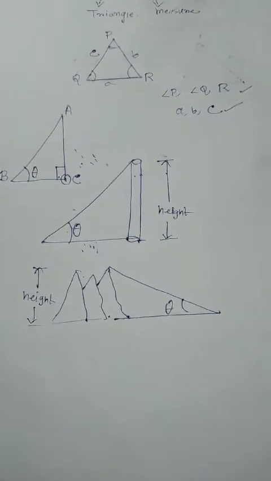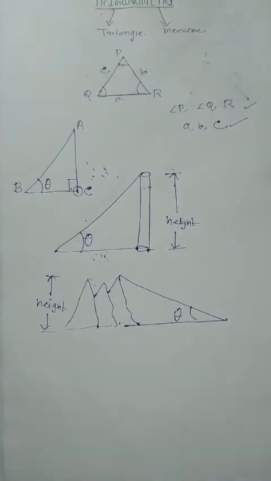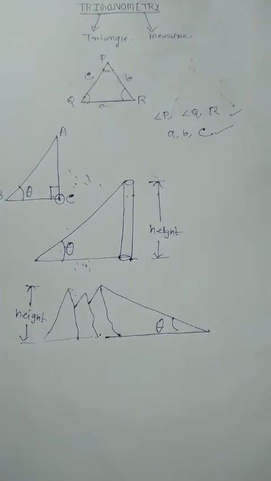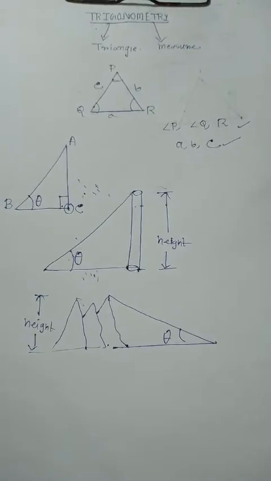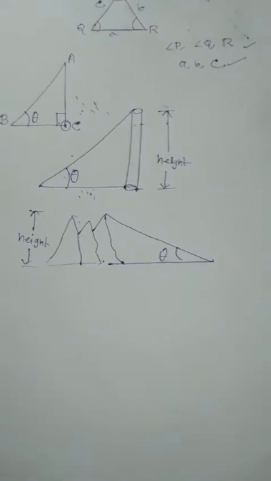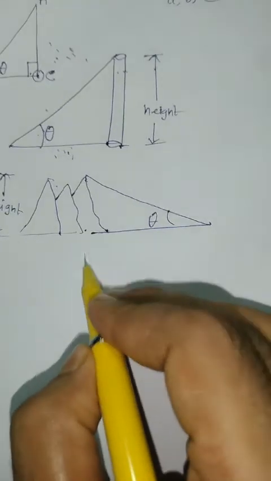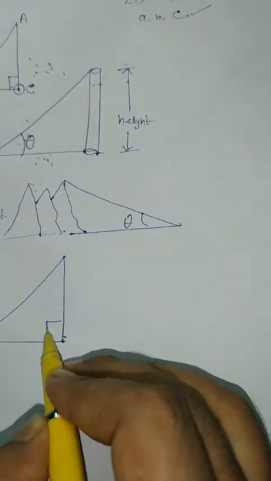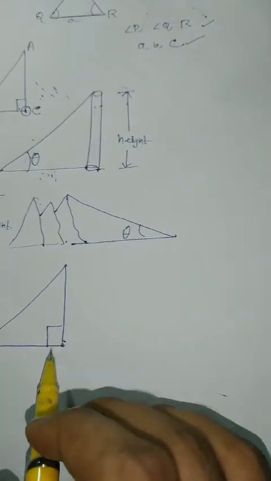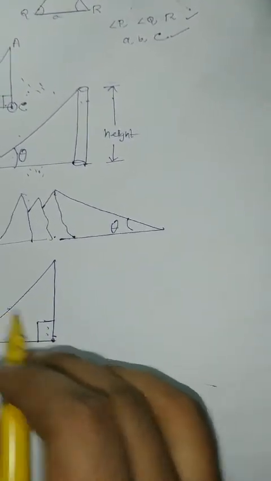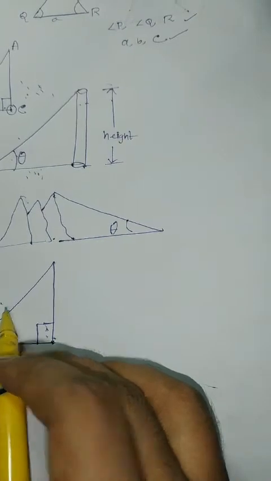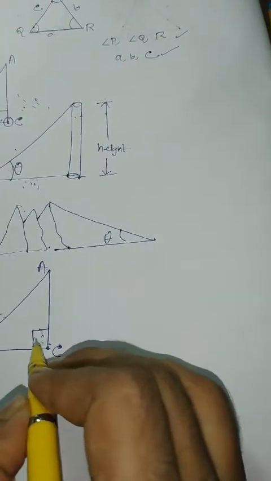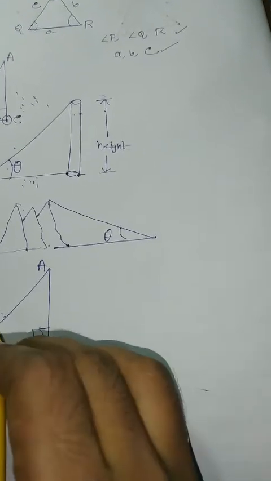Now we shall learn about trigonometric ratios, that is T ratios. This is a right angle triangle ABC, and the side opposite to the right angle is AB.